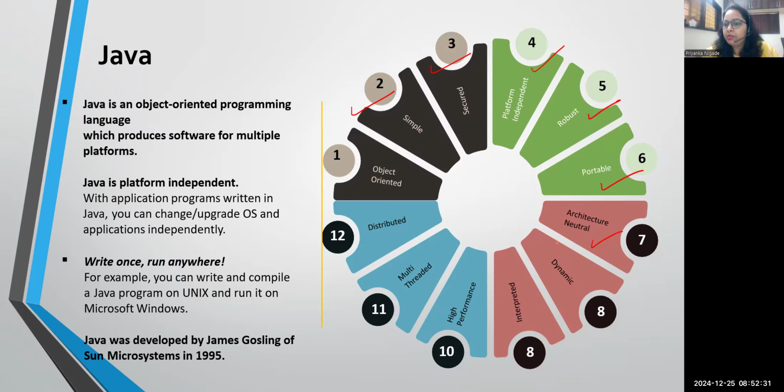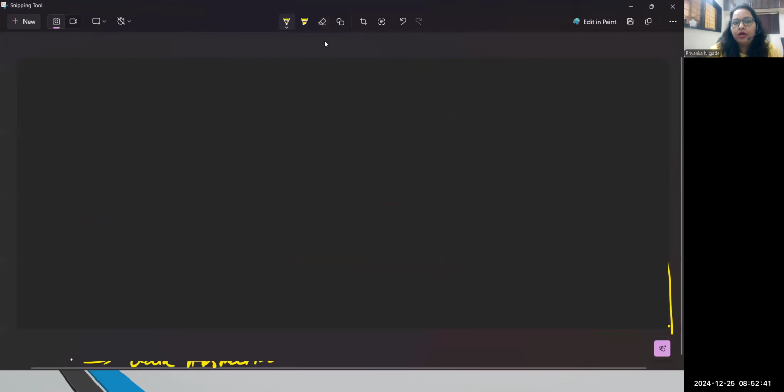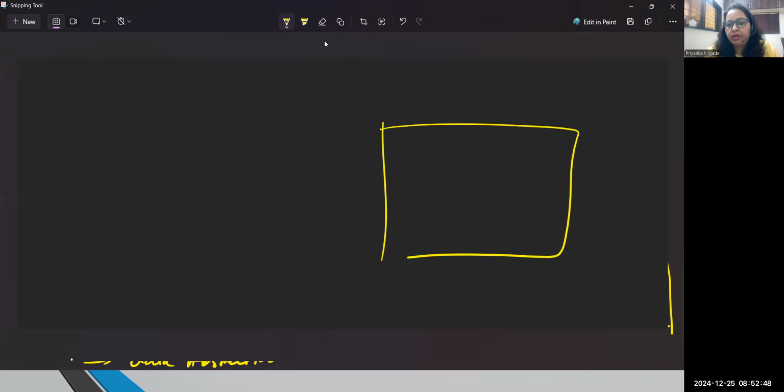Architectural neutral. Now let me talk something about this. Okay, what is architectural neutral, guys? It is nothing but Java is a stable language. See, suppose you know how we can store data in any programming language. Suppose we have this RAM, the computer memory, and I wanted to store some data here. Let's say I wanted to store 200. Okay, can I directly go to RAM and store 200? No, this is a wrong approach, right? Whenever you want to store something, you need a storage. Within that storage, you can store some data.